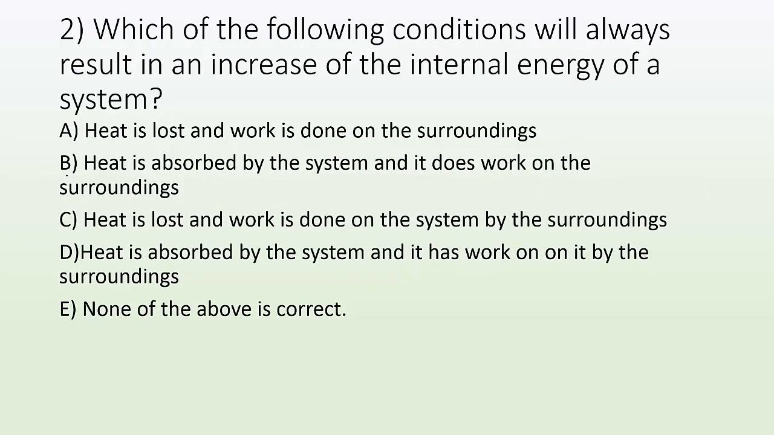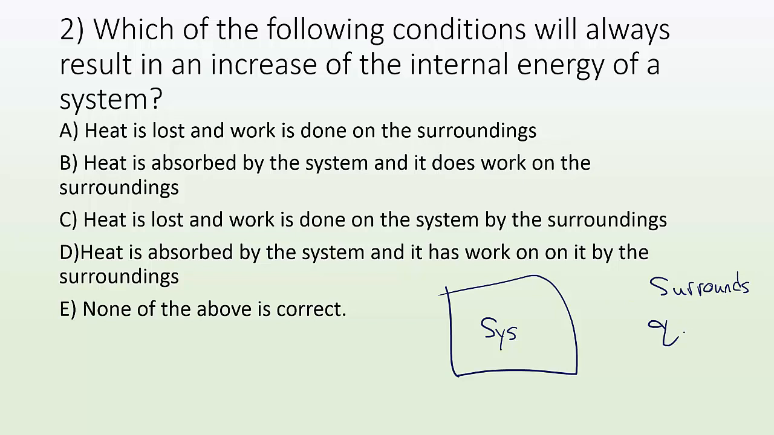All right, 2. Which of the following conditions will always result in an increase of the internal energy of a system? With these kind of problems, I usually draw a box, and I call this the system. And then everything else is surroundings. So generally when we're talking about this kind of thing, we're talking about heat, which we usually use Q to talk about, and work as a W. And if we're talking about increasing the internal energy of the system, well, the heat must be going into the system and the work must be going into the system.